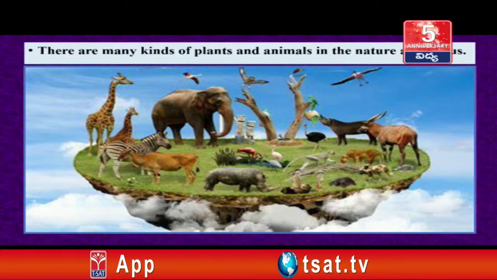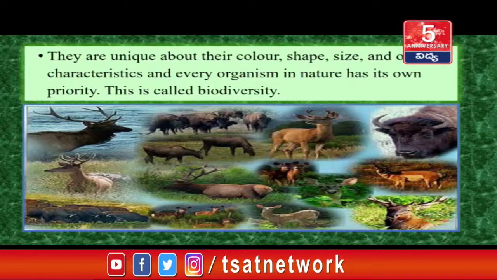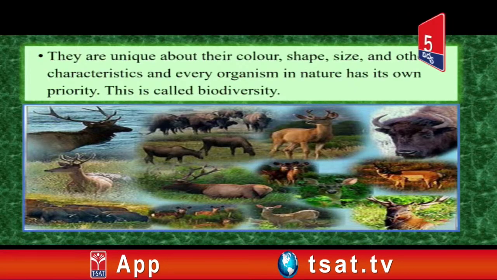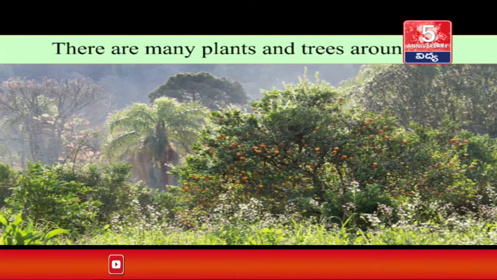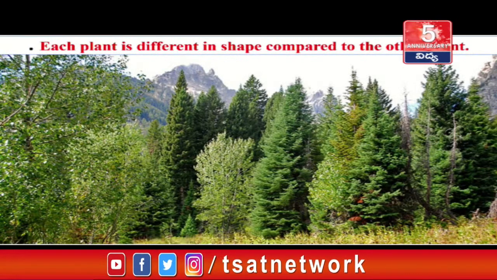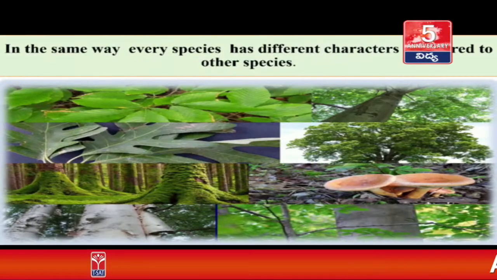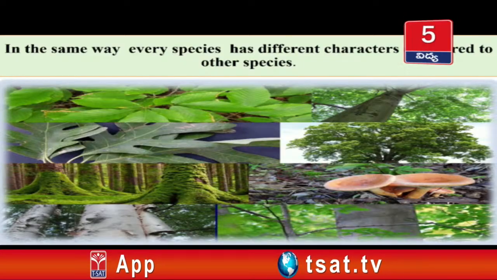There are many kinds of plants and animals in the nature around us. They are unique in their color, shape, size and other characteristics, and every organism in nature has its own priority. This is called biodiversity. There are many plants and trees around us. Each plant is different in shape compared to the other plant. In the same way, every species has different characters compared to other species.